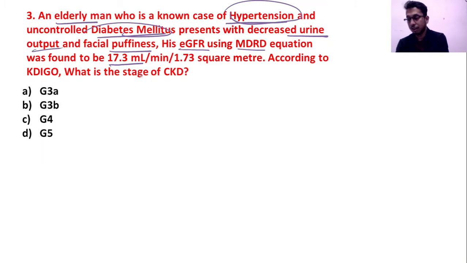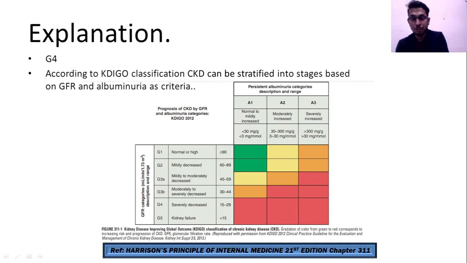This is a very nice one. The main thing you need to get from here is the staging of the patient. Staging is based on GFR and albuminuria.